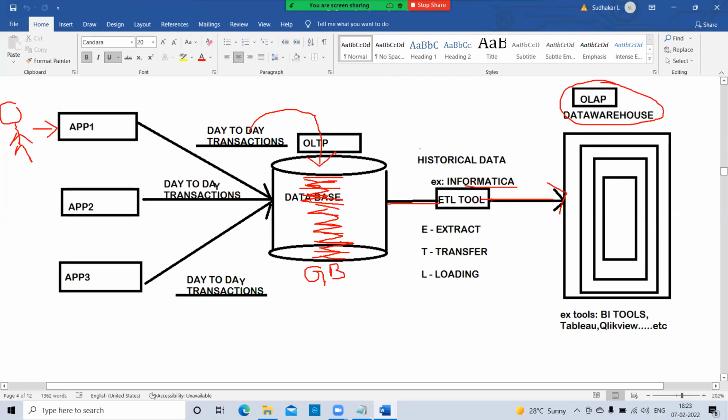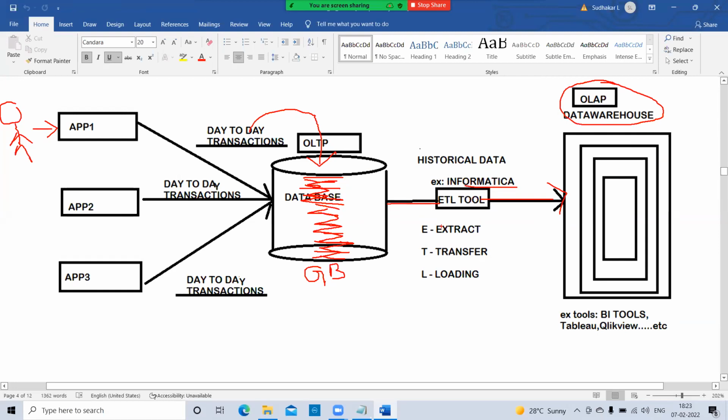like the Informatica tool, like SSIS, the SQL Server Integration Services tool. Some tools are there. With the help of those tools, they can transfer or move their data from OLTP databases to OLAP.